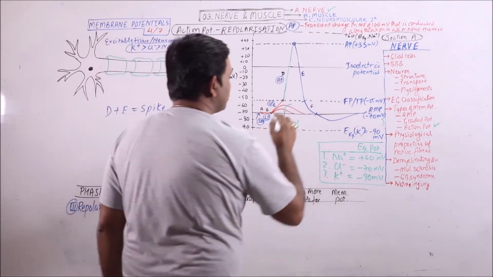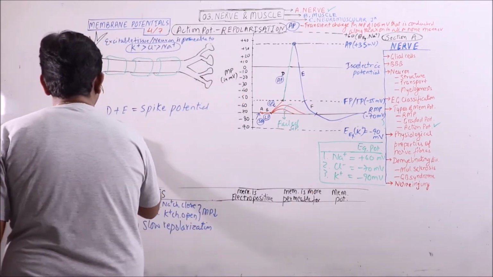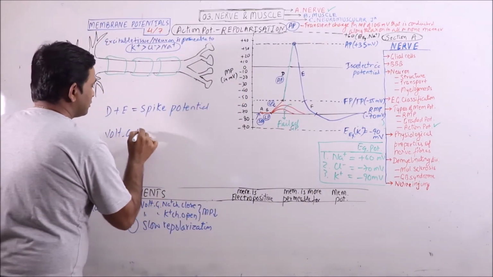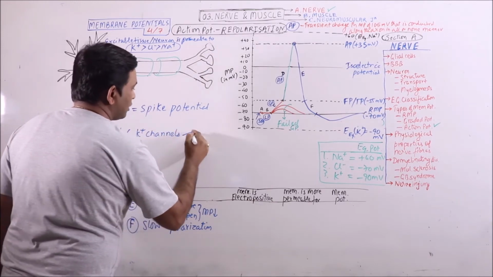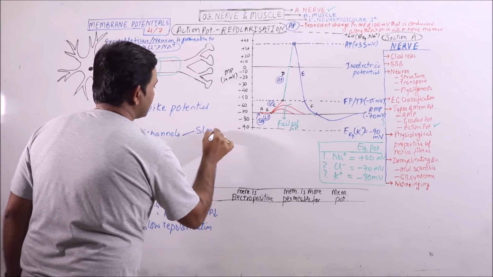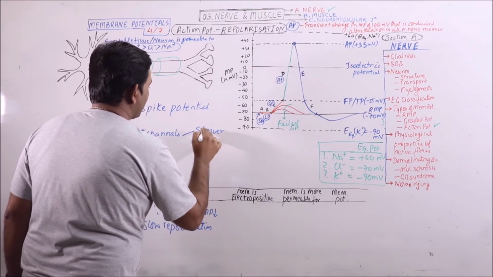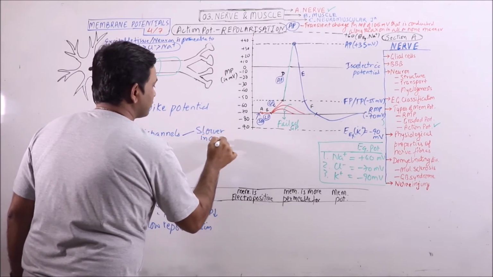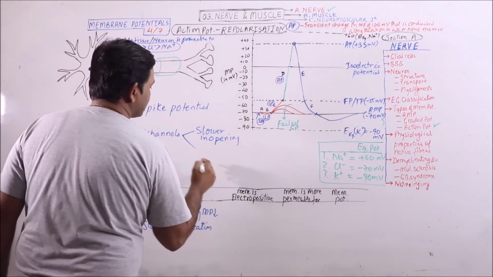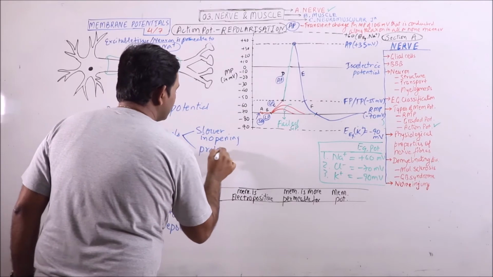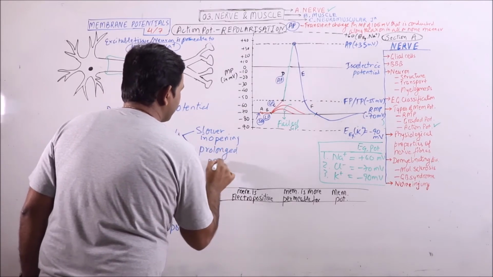It's very important to know that the voltage gated potassium channels are basically slower in opening in comparison to voltage gated sodium channels, and these also show prolonged opening.